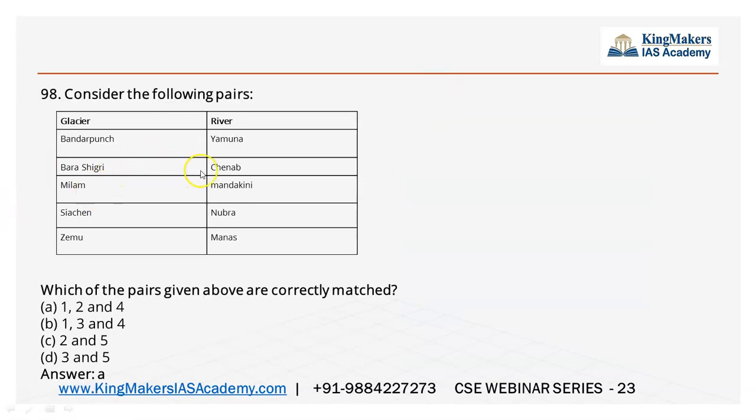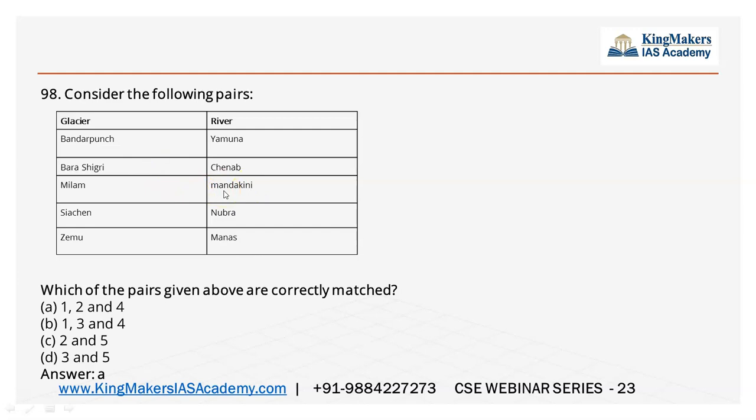Here, again, a map-based question, you should know. Siachen, you all know, is often in the news. So if you know Siachen, it is Nubra. You may have statements like 1, 2, 3, 4. Okay, the fourth statement is right. So you will end up with A or B, eliminating C or D. Between A or B, you should know whether 2 is right or 3 is right.